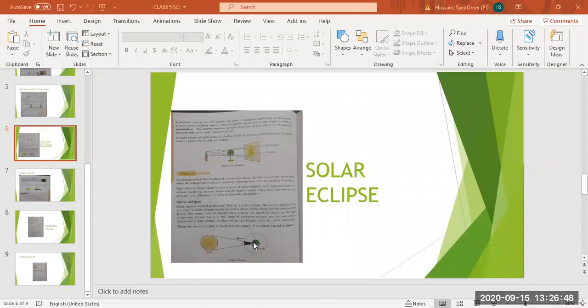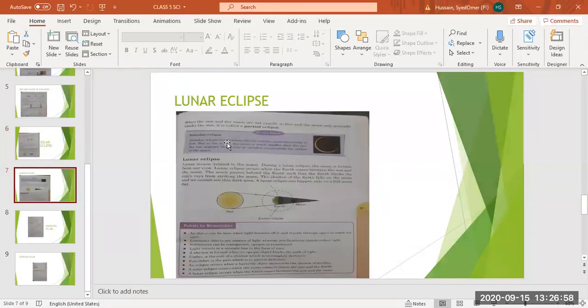Okay, अब है partial eclipse और annular eclipse. So what do we mean by partial eclipse? Underline, ये सब definitions हैं. When the sun and the moon are not exactly in line, and the moon only partially, यानी a little bit, blocks the sun, it is called a partial eclipse. A partial eclipse क्या है?